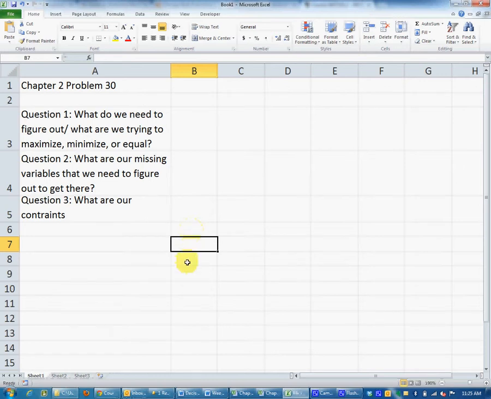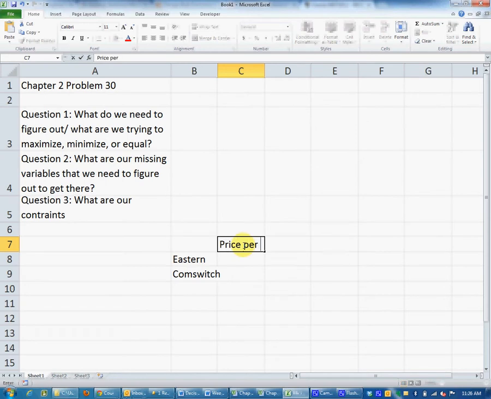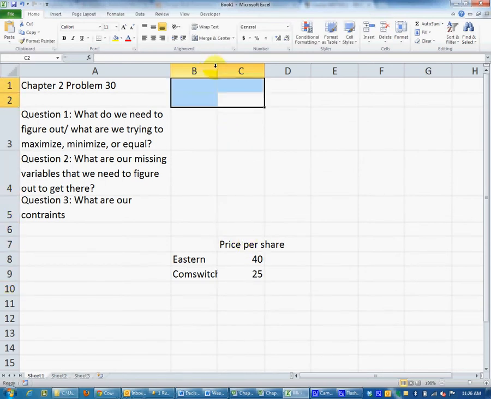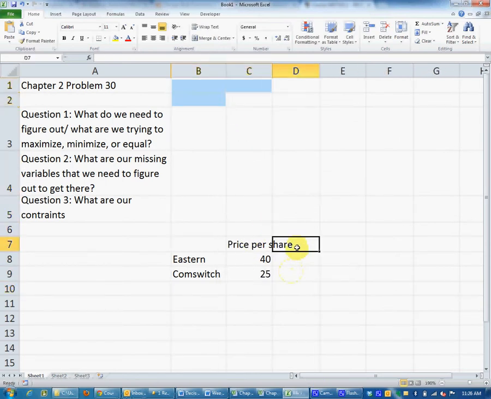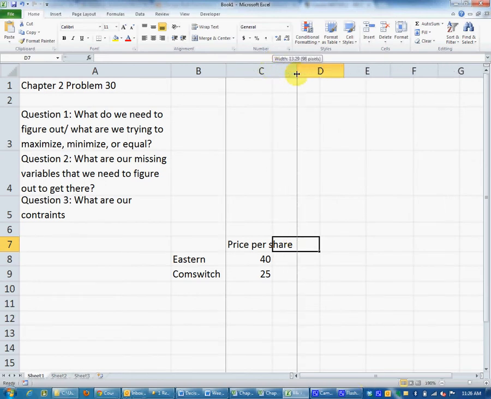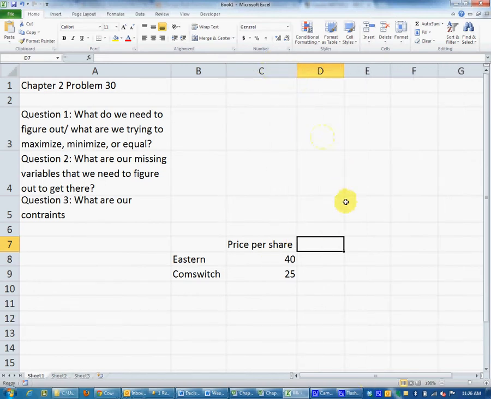So I'm going to start down here in B8 and write, I like to build horizontal models. So that's Eastern, and this will be CommSwitch. First, let's put down what we do know. Price per share, 40 for Eastern, 25 for CommSwitch. I'm going to run out of the screen because I'm trying to keep it big enough so you guys can see everything. You probably can squeeze everything onto yours.